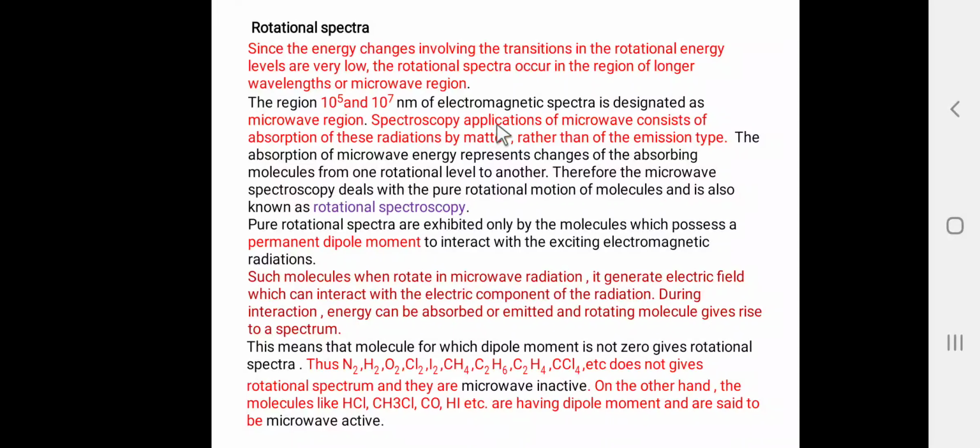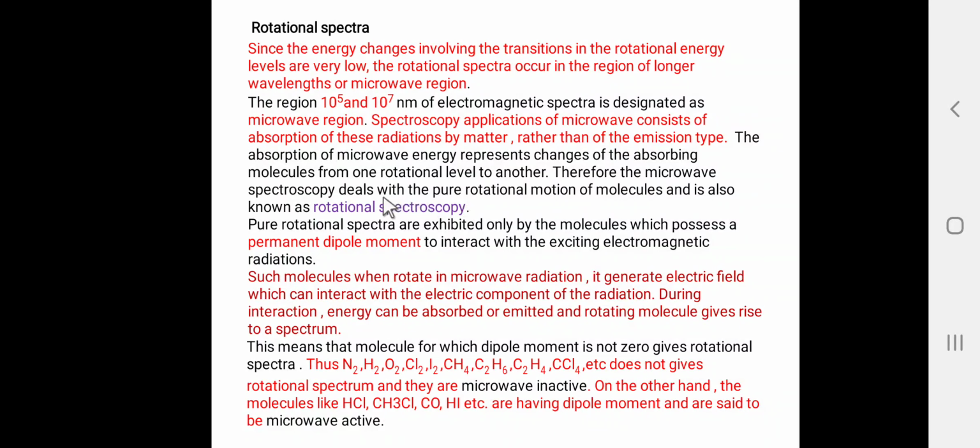Spectroscopic application of microwaves consists of absorption of this radiation by matter rather than the emission type. All of you know that there are two types of spectrum, the absorption spectrum and the emission spectrum. But when we consider the microwave region, instead of emission spectra, generally absorption spectra are considered. The absorption of microwave energy represents a change of the absorbing molecule from one rotational level to another rotational level. That means when the molecule interacts with the microwave radiation, it moves from one rotational energy level to another.